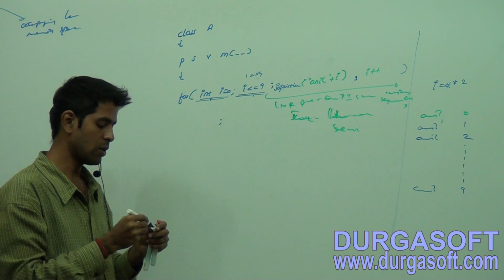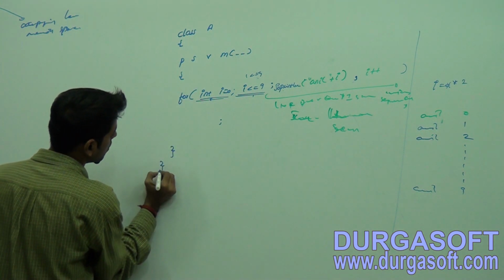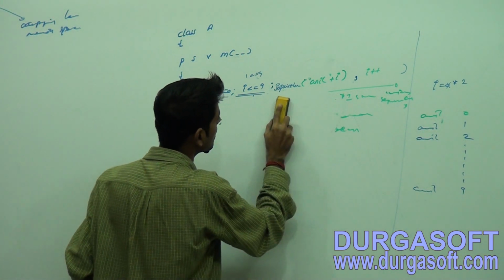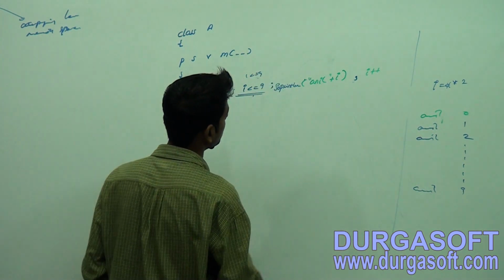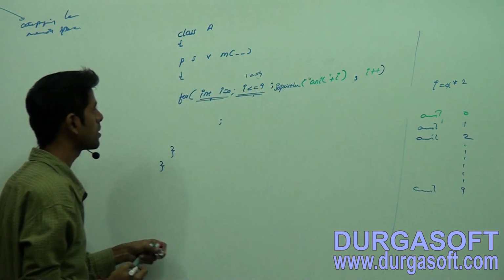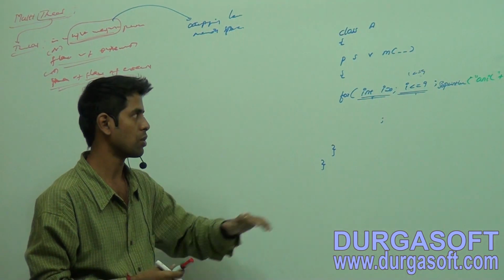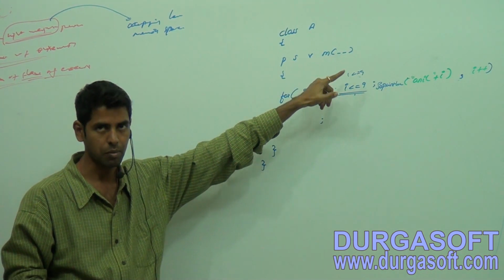Now observe this part carefully. Observe, friends, the end of the for loop. I have taken one for loop. Before that I have taken one class A and one static void main method.